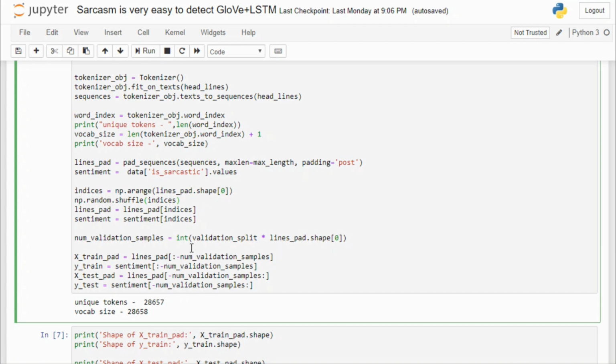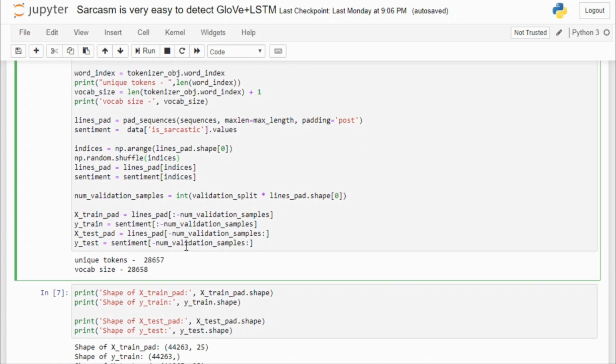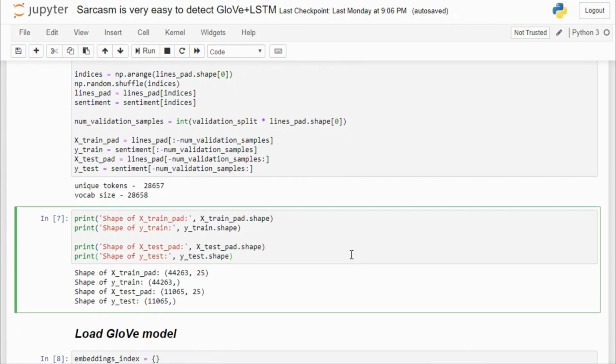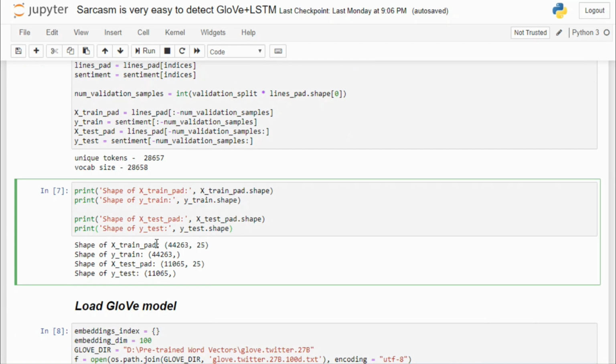And after that, I am just assigning these variables so that I can make the tensors. You can see that this X train pad has the dimension of this and 25. Well, this is just the number of examples in our training set, and this is just the number of examples in our test set.